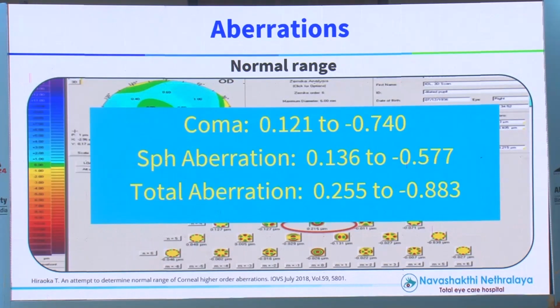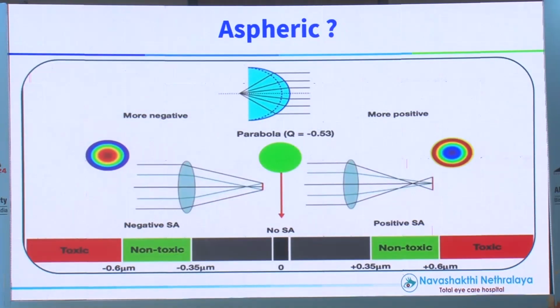Before I go to that, if any of these parameters on a Pentacam, coma, total aberration, spherical aberration, are above these values, these are normal values, please do not think about advanced IOLs again. Go for a simple monofocal IOL. Now, asphericity is what I was talking about all this time. We know that the cornea is aspheric, and it follows a parabola, and what is 0.53 or asphericity is considered to have no spherical aberration, zero spherical aberration. But do we all have that zero spherical aberration?